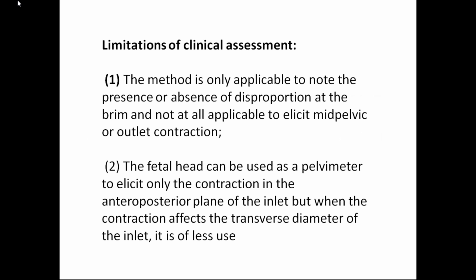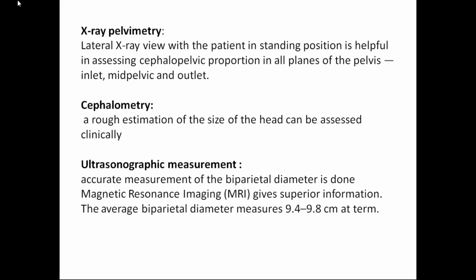Next, this method also has limitations. It is only applicable to note the presence or absence of disproportion at the brim, but not midpelvic and outlet contraction. So at the brim level, you can assess. The fetal head can be used as a pelvimeter to assess only the contraction of the AP diameter of the inlet, but when the contraction is of the transverse diameter, it is of less use. Then coming to X-ray, I told you X-ray has radiation exposure, but you can assess all the planes, inlet, midcavity, and outlet, by X-ray, but it is not advisable.